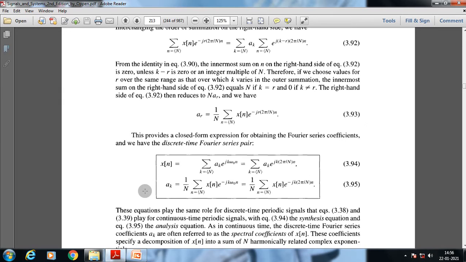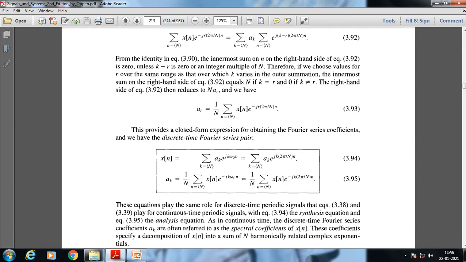And if we have to determine the coefficients of a specific signal, we get a suffix k equals 1 by n summation of x of n e to the power minus j k omega 0 n, where omega 0 can be replaced by 2 pi by n. Let's go to the next slide.